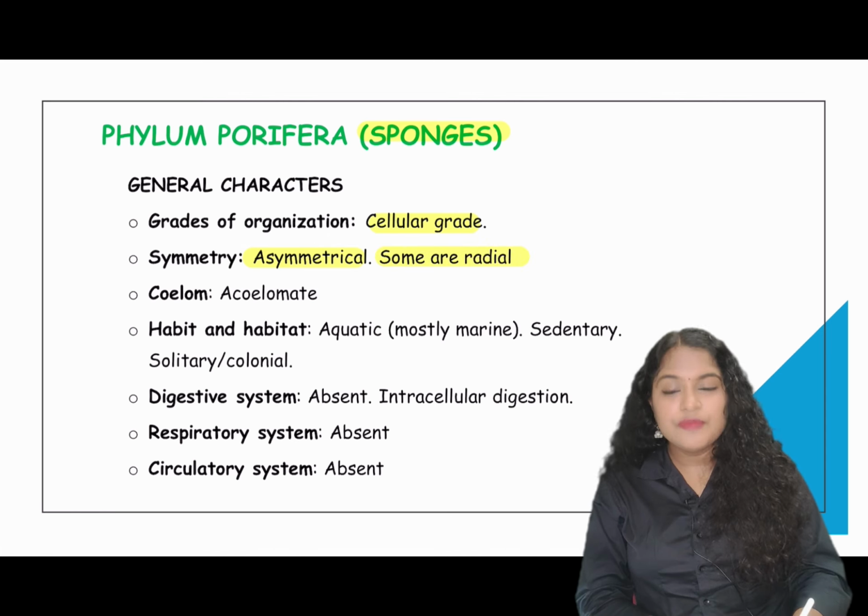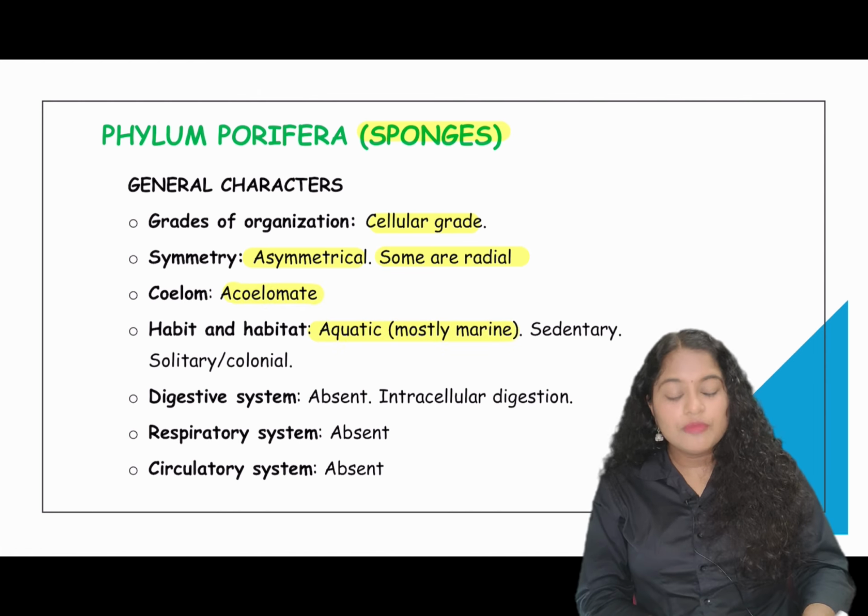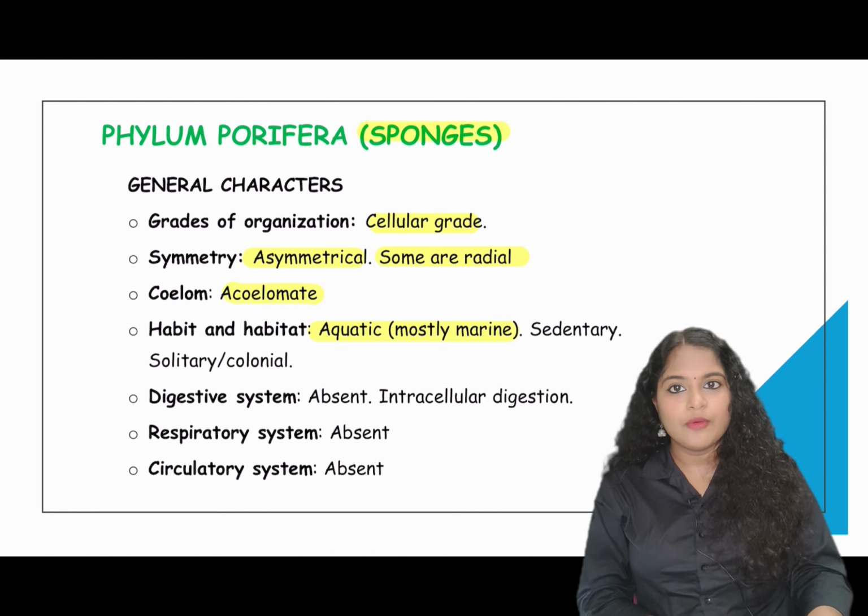Asymmetrical, and some of the sponges are radially symmetrical. This is very important. Sometimes it can be asked in questions. And they do not have a coelom, so they are acoelomate. They are found mostly in marine ecosystem. They are mostly marine, and their freshwater forms are also there.